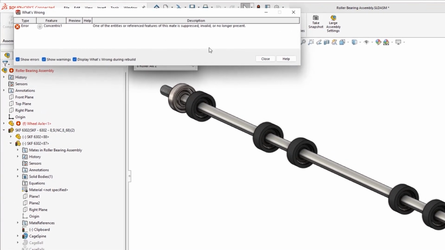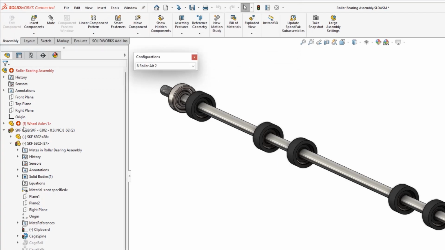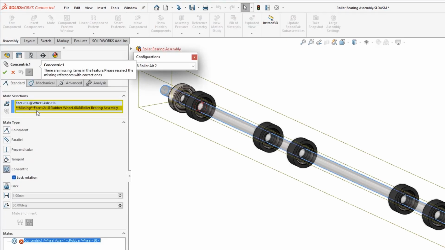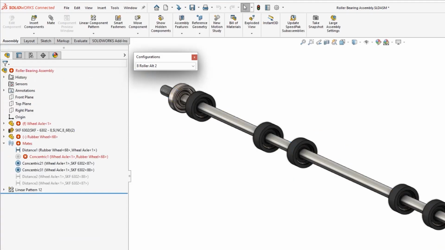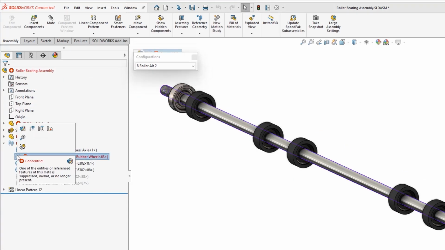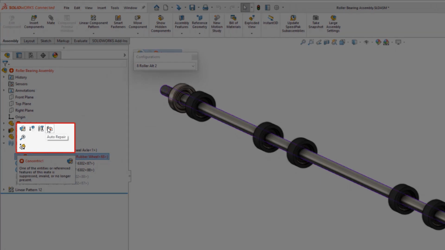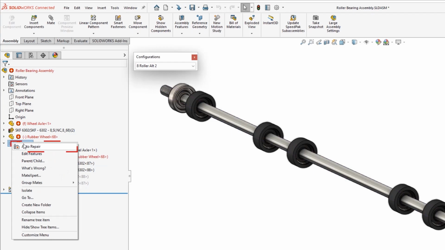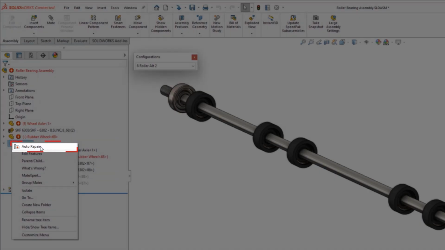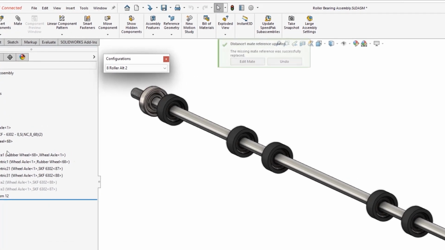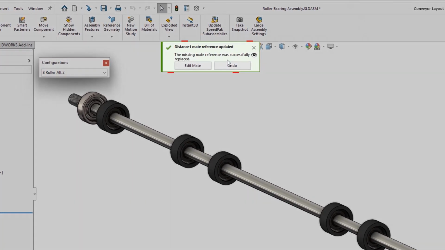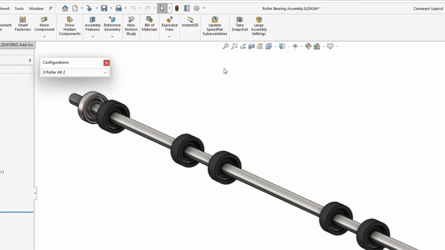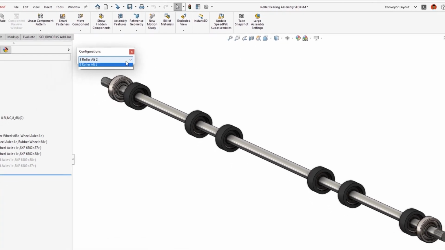During the replace command, a rebuild error occurs due to a failed concentric mate. Mismatched face IDs can often lead to lost productivity during assembly design. With SOLIDWORKS 2023, you'll be excited to see a new auto repair feature built right into the context toolbar or located on the right mouse button on the mate group. Auto repair will automatically look for similar faces, edges, vertices or reference geometry and attempt to reattach any missing items. This is a huge time saver for keeping your mates error free.